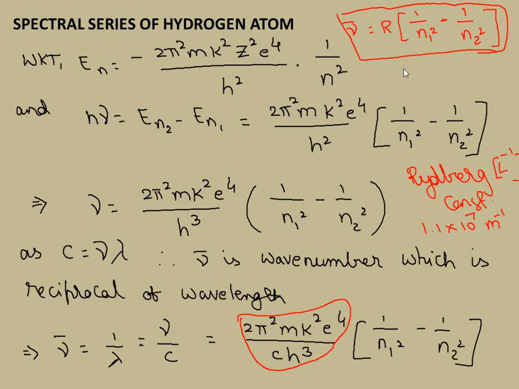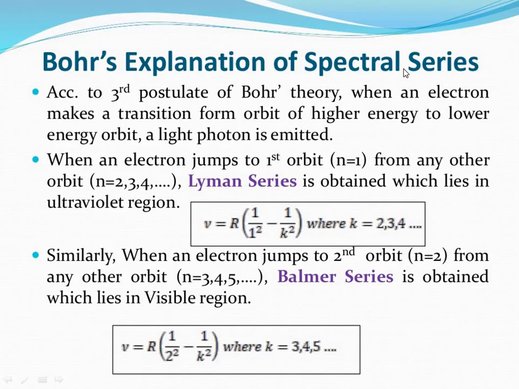When the electron jumps from one particular orbit to another particular orbit, this jumping has been clearly explained by different series of arrangements, and those are nothing but spectral series. So the proper arrangement of the electron transitions between the different energy levels is nothing but the spectral series, and that's what we are now going to discuss.